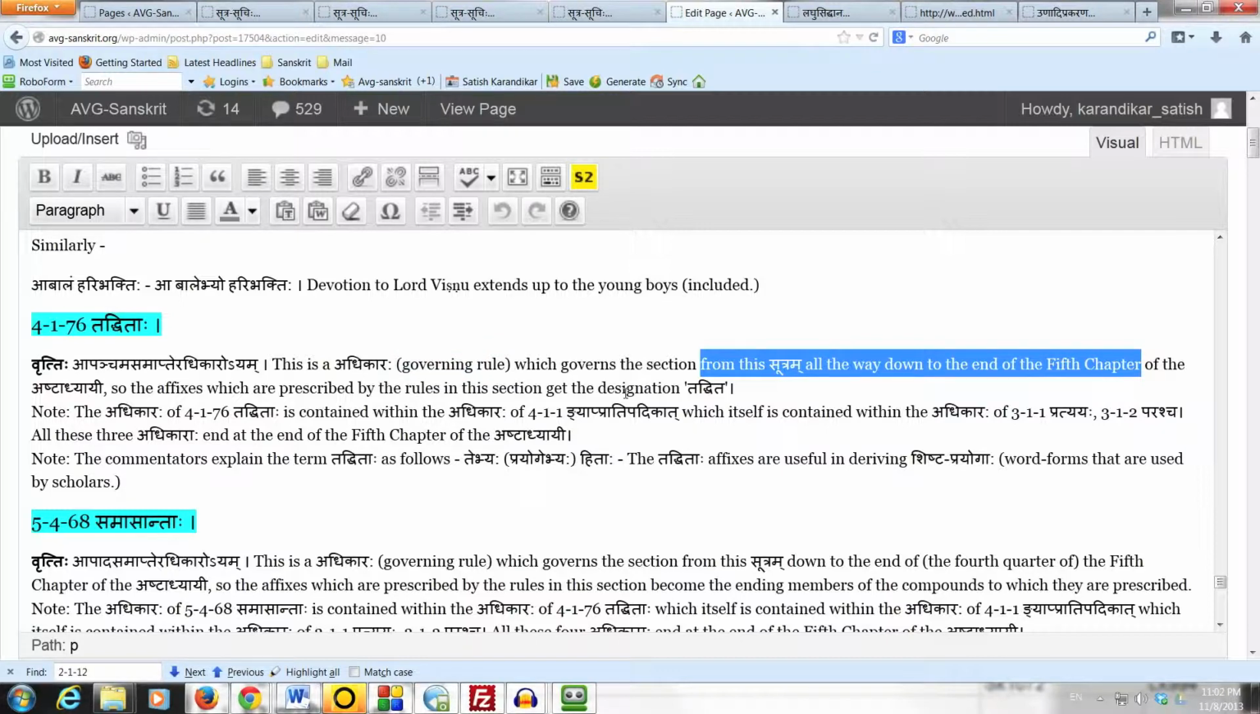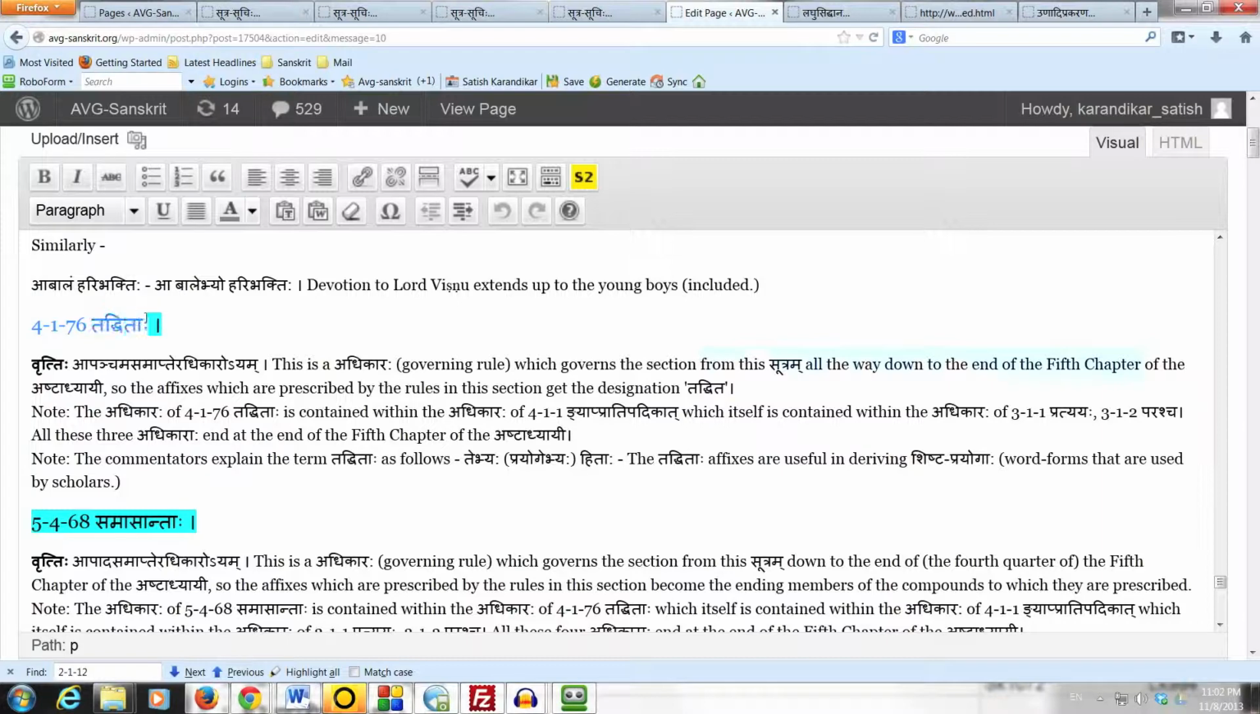Before we go ahead, why are we jumping to the topic of tadhitaha already? We haven't yet completed the topic of compounds. We're going to take up this topic of tadhitaha after we finish the topic of compounds. So why are we jumping here prematurely?